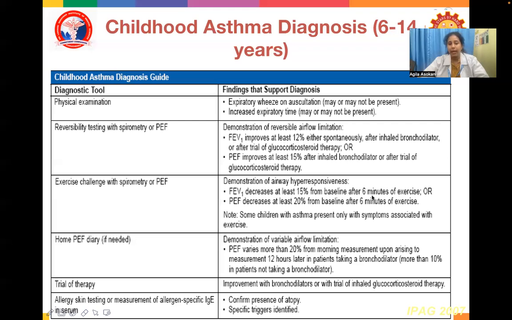Home peak expiratory flow diary: demonstration of variable airflow limitation. Peak expiratory flow varies more than 20% from morning measurement upon arising to measurement 12 hours later in patients taking bronchodilator, more than 10% in patients not taking bronchodilator. Trial of therapy: improvement with bronchodilators or with a trial of inhaled glucocorticoid therapy. Allergy skin testing or measurement of allergen-specific IgE in serum can confirm the presence of atopy, and specific triggers also can be identified.